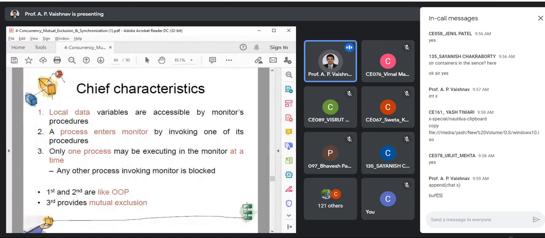Can you see some kind of object-oriented concept over here? What is the object-oriented concept we are trying to map? We can't access without having the privilege. In OOP, what is the privilege we should have to call a method? We should be able to create the object of that. If we are not able to create the object, we won't be able to access.